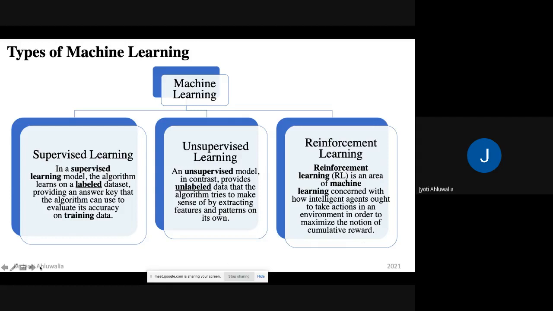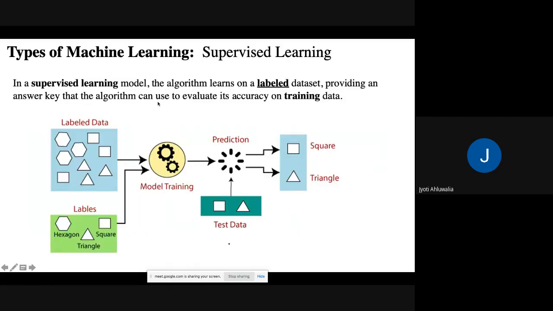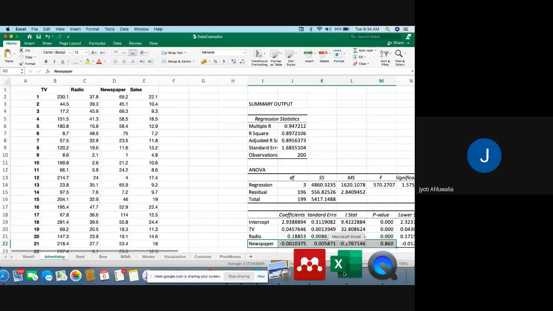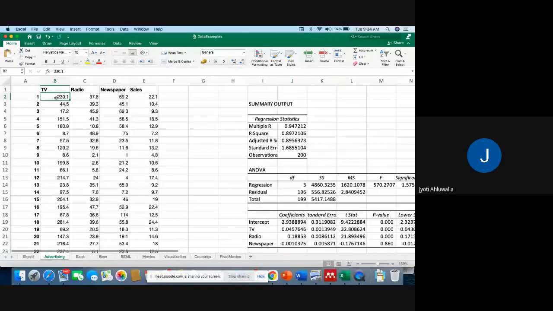Let's look at supervised learning further. So in supervised learning, the algorithm learns on a labeled data set, like I mentioned. So there is a data set and there are labels available. So there is a column. So for example, let's look at our data set. We have some data sets here. So we have these data sets of, say, television, radio, newspaper, and then sales. So here we are saying that we know how much sales are happening for TV, radio, and newspaper.